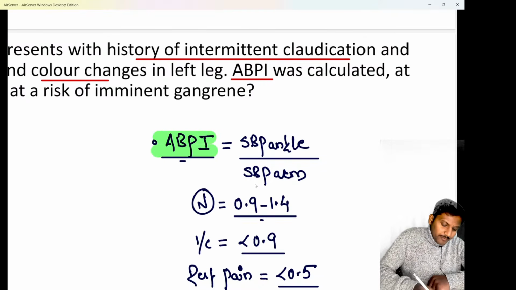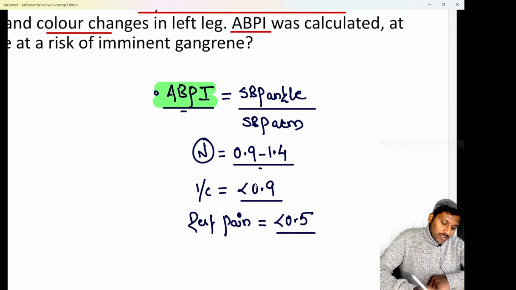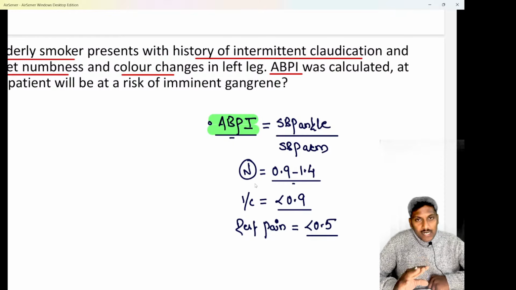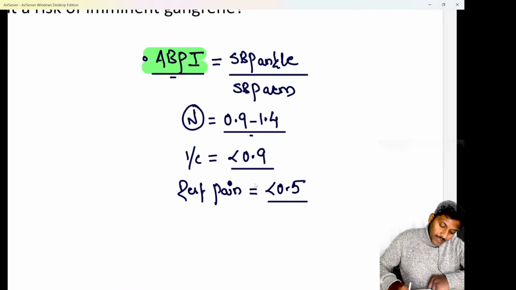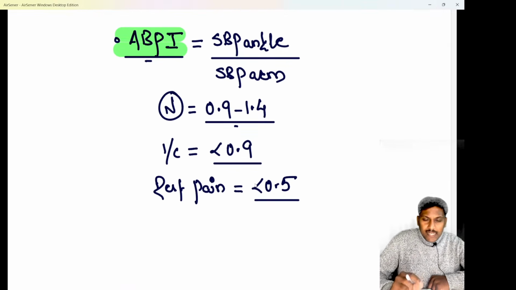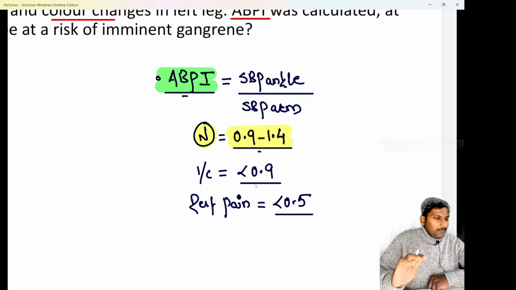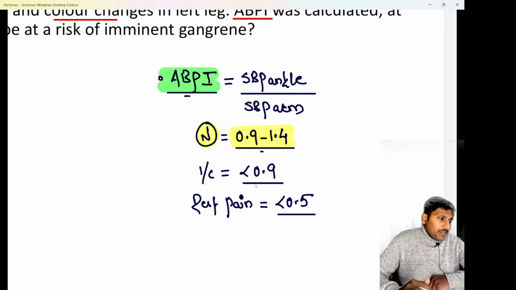So ABPI is ankle brachial pressure index, which is a ratio of systolic BP at the ankle upon systolic BP at the arm. Okay, so systolic BP of the lower limb upon systolic BP of the upper limb, that is the ratio known as ABPI. The normal ABPI value, we know slightly there is a higher blood pressure in the lower limbs. That's the reason the normal ABPI value will be 0.9 to 1.4, right? The normal ABPI value can range between 0.9 to 1.4.